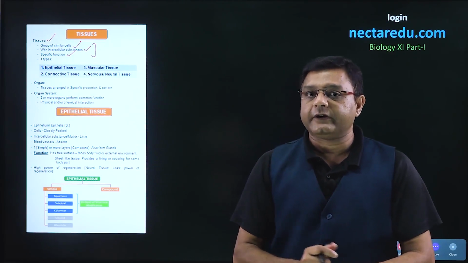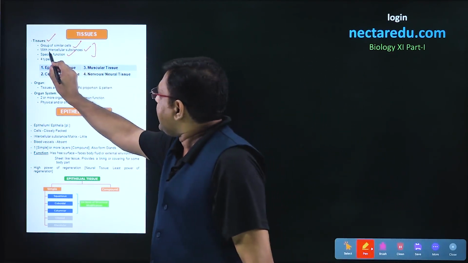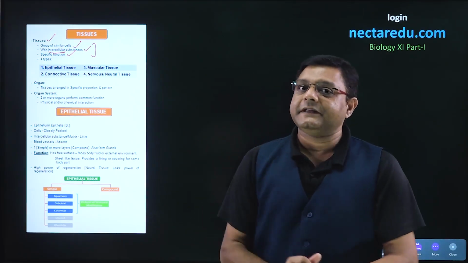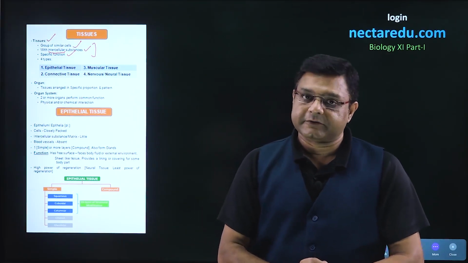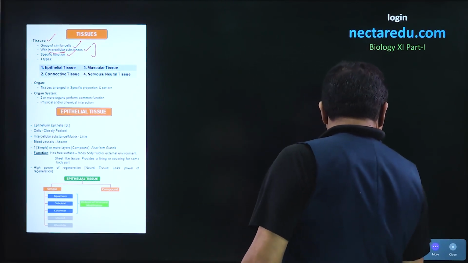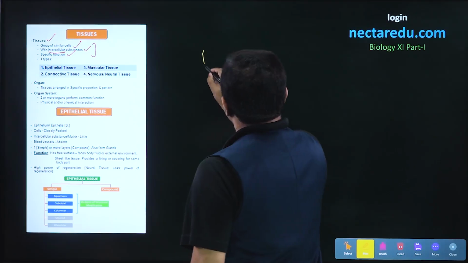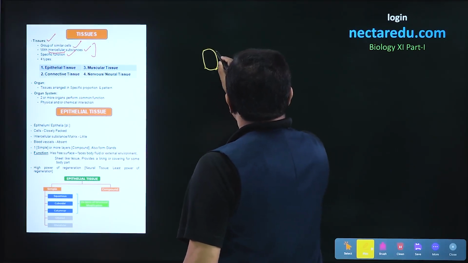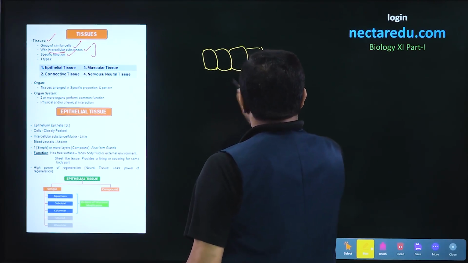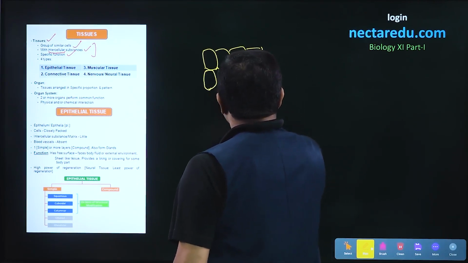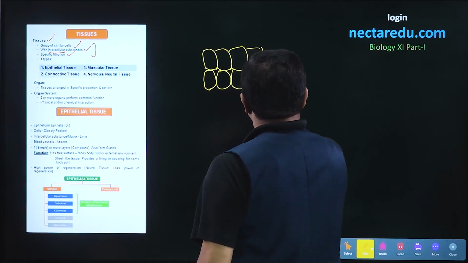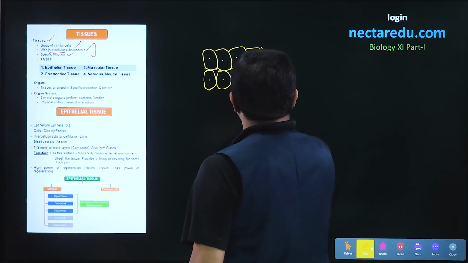The point to be noted here is the intercellular substances that we talked about. So let us see what these intercellular substances are. First, let us draw a group of cells. These are some cells with nucleus inside them. Normally, cells are rounded in structure. So, these are the nuclei which we have drawn.